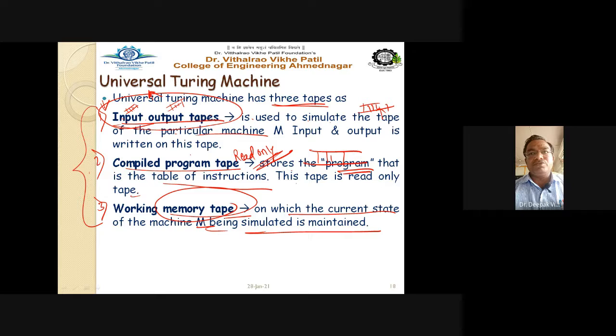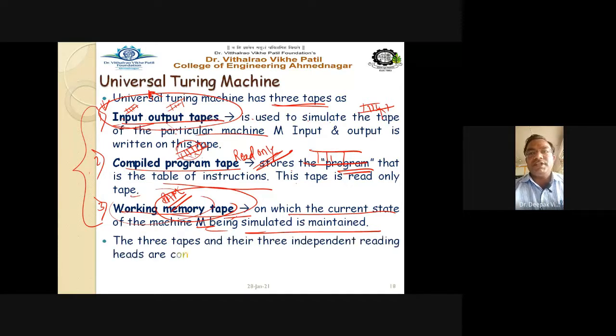Compiled program tape is nothing but the set of instructions, means all the processes are placed on the compiled program tape. And the working memory tape, holding the current state of the Turing machine, is similar to your RAM memory, or your volatile memory. Whatever may be the state of the universal Turing machine, it is kept on the working memory tape. Getting this point? So these three tapes are very analogous to your nowadays computer system.